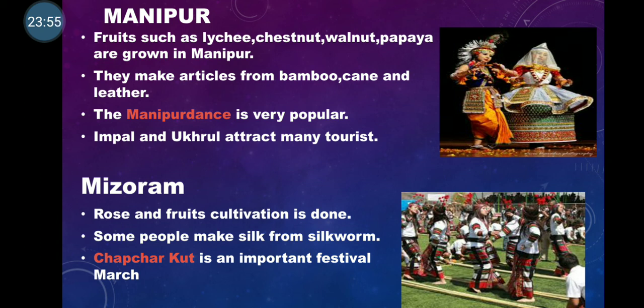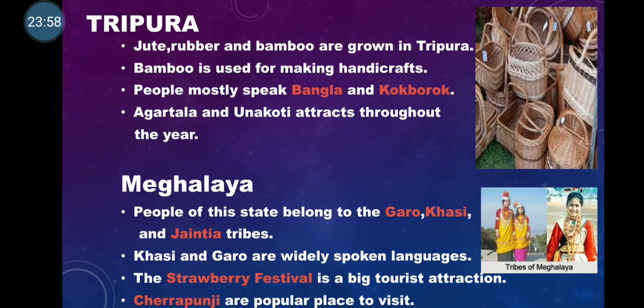Okay, and then children, we will move on to Tripura. In Tripura, jute, rubber and bamboo are grown. So bamboo is used for making handicrafts. You can have a look at the picture where they have made these baskets. So bamboo is used to make baskets, mats, furniture. And people over here in Tripura speak Bangla. Okay, and Agartala and Unakoti attract thousands of people over here. Okay, it's a tourist place.